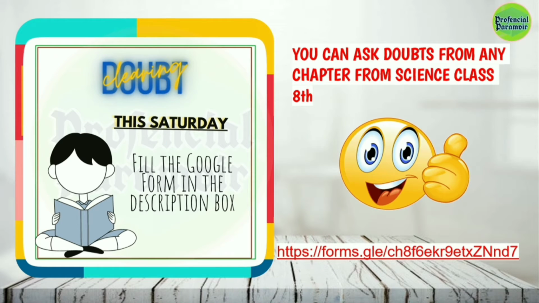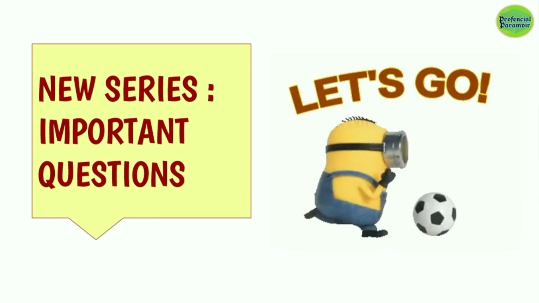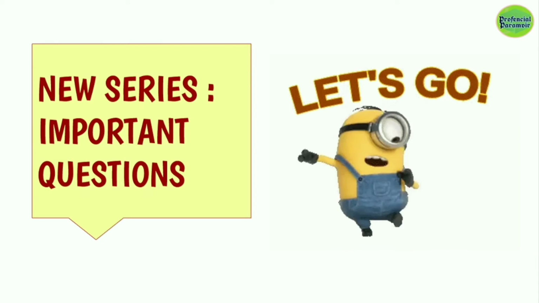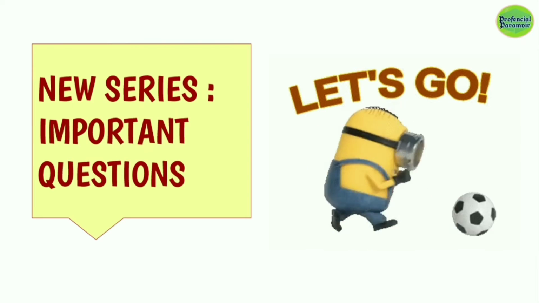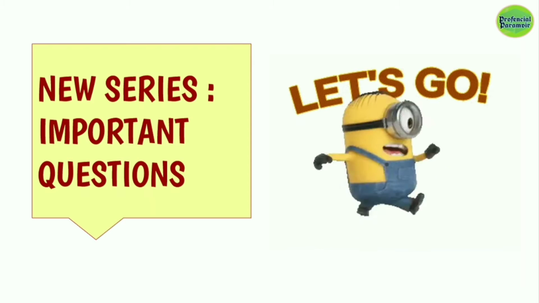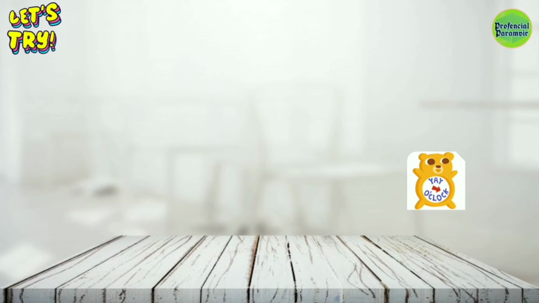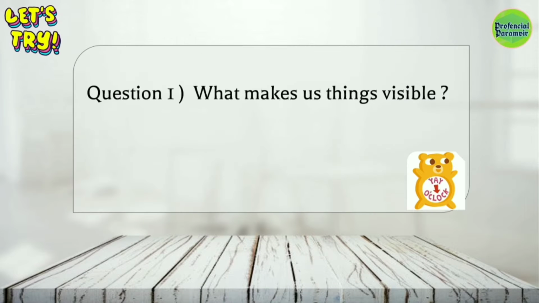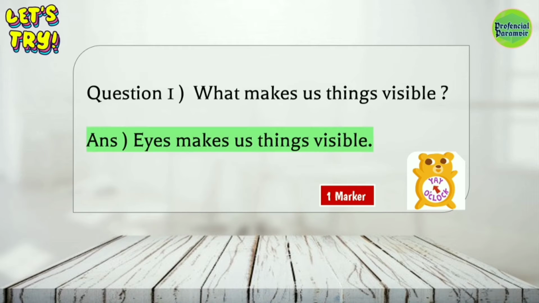Moving on, guys, this is the new series that we are starting of important questions from each chapter, and let's get started. First question we are gonna do is, what makes things visible? Guys, this is an important 1 mark question and this is super easy. Obviously, light makes things visible.